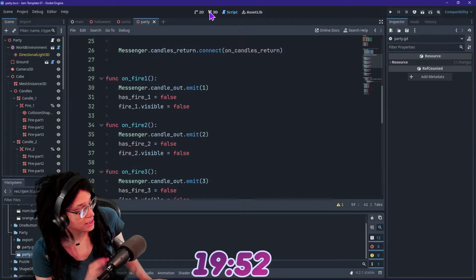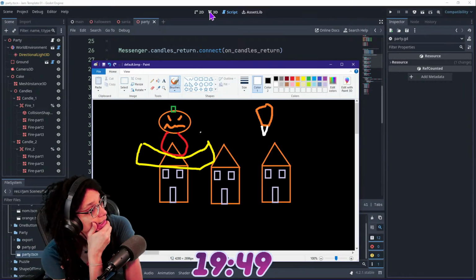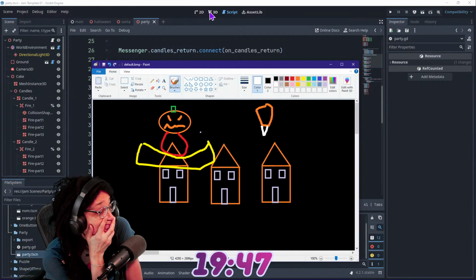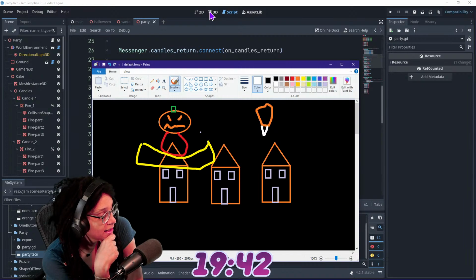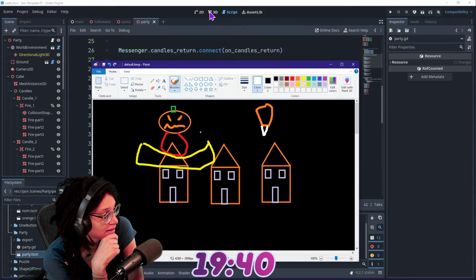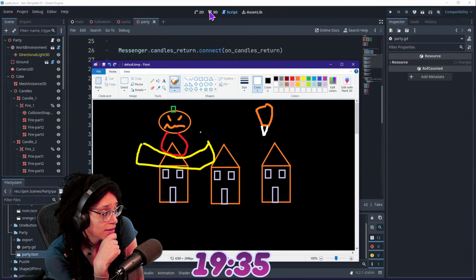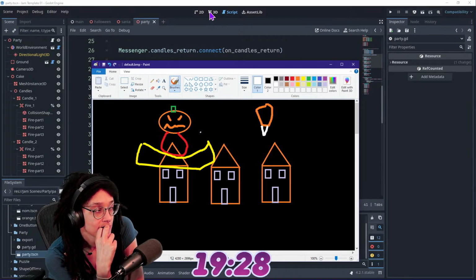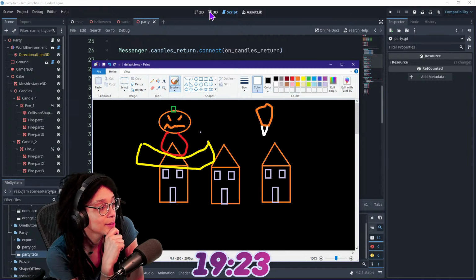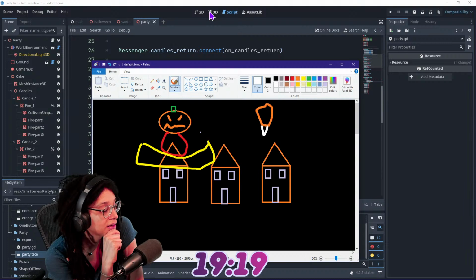So maybe the houses appear and you just have to kill them by attacking them with candy, and then they go away and they just keep spawning and you just get points. And the time has to change. We could have them spawn in at random positions. I might be able to pull that off. They just have to spawn semi-consistently. And you just got to hurry up and get them before what? They go away?